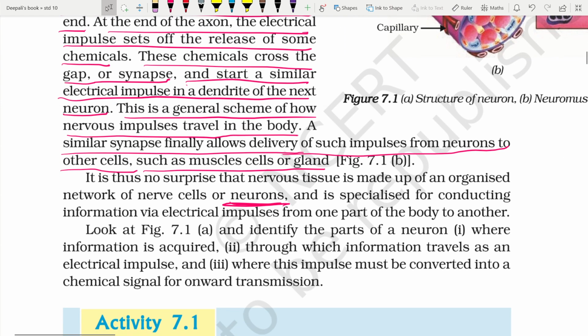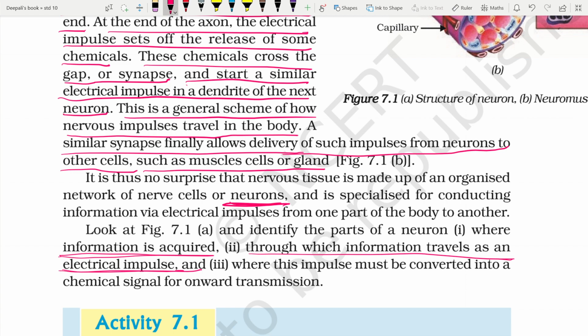Now, can you identify the parts of neurons where information is acquired? So, where do you get the information? At the dendritic tip, through which information travels on as electrical impulse from the cell body to the axons, where this impulse must be converted into chemical signals to forward for onwards transmission. It gets converted at the synapse.